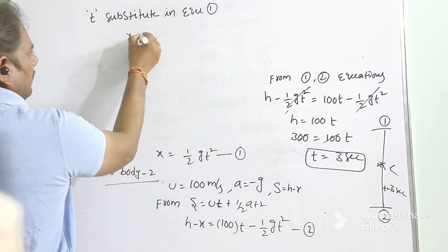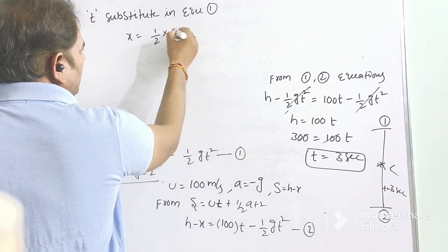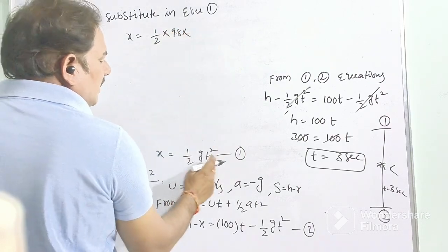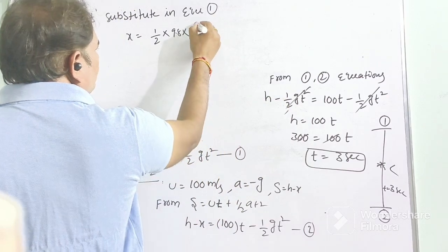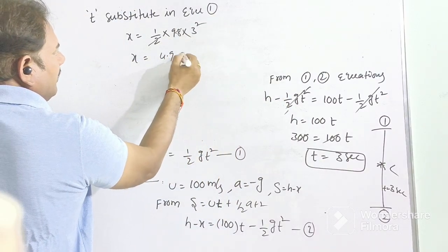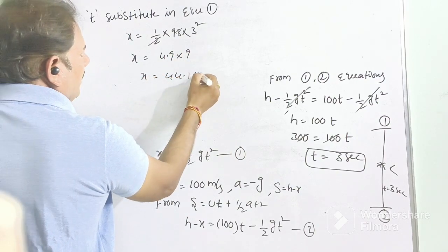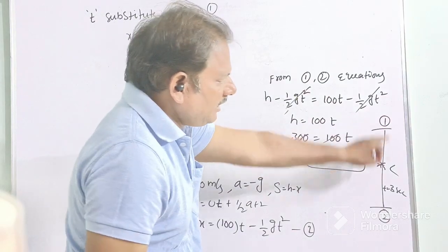So x equals half into g value, the constant 9.8, into t value 3 square. So x equals 4.9 into 9, so x equals 44.1 meters from the top.